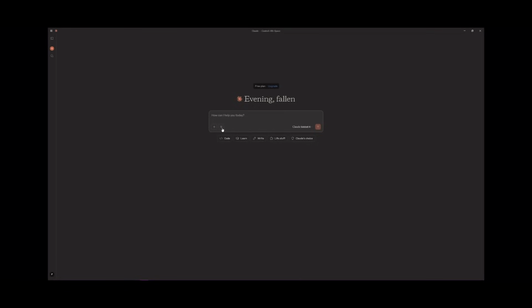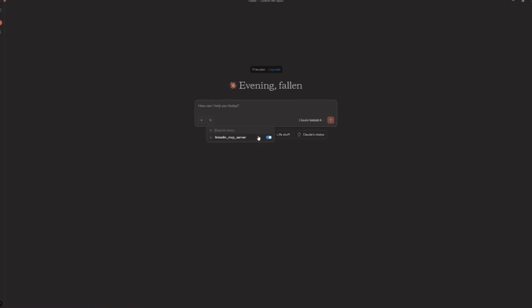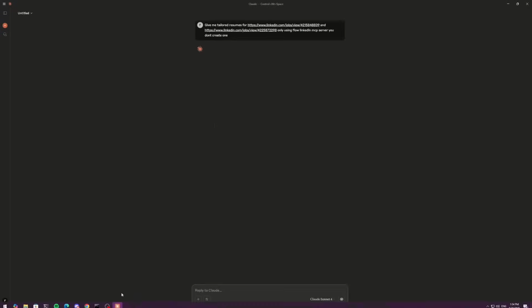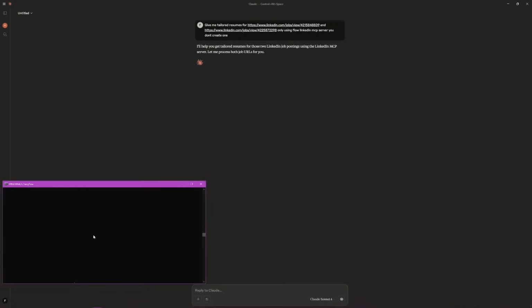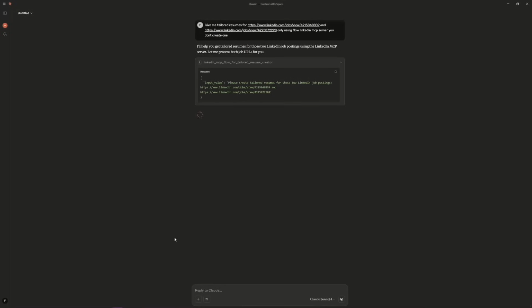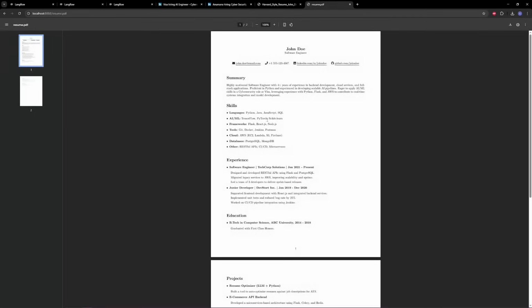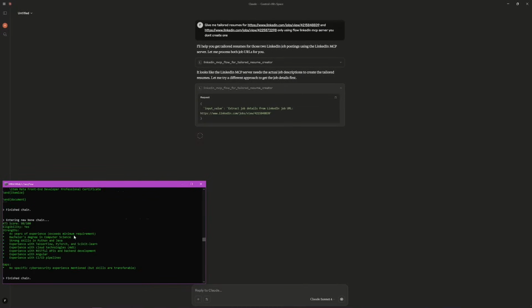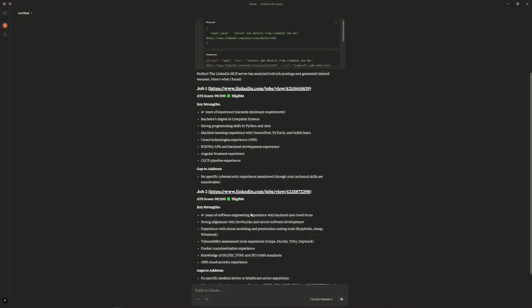Now Claude here, as you can see, is connected to our local server and can run the flow. We gave it 2 LinkedIn job URLs, and Claude fetched the job descriptions using the MCP server. Then it used our flow to generate a tailored resume. So here you can see the first resume is ready, and now Claude is working on the second one. So it's fetching another job description and generating the next resume.